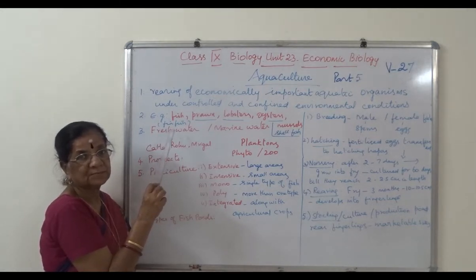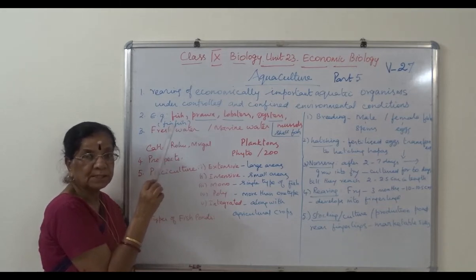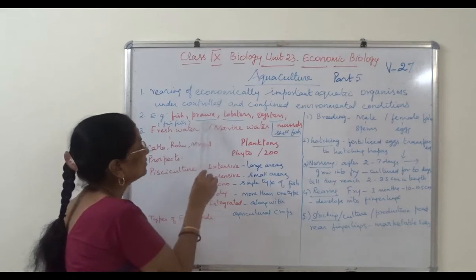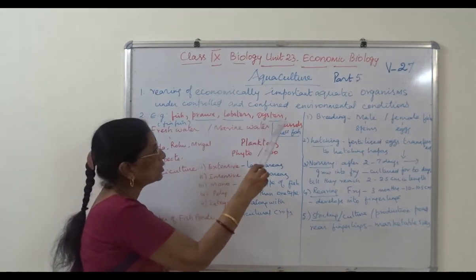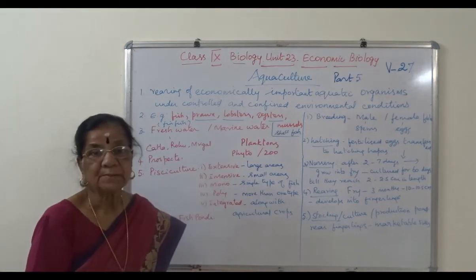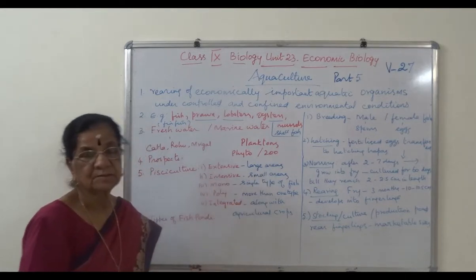Whereas prawn is phylum Arthropoda, and lobsters, oysters, and mussels are under phylum Mollusca. So they are called shellfish. I hope you understand.